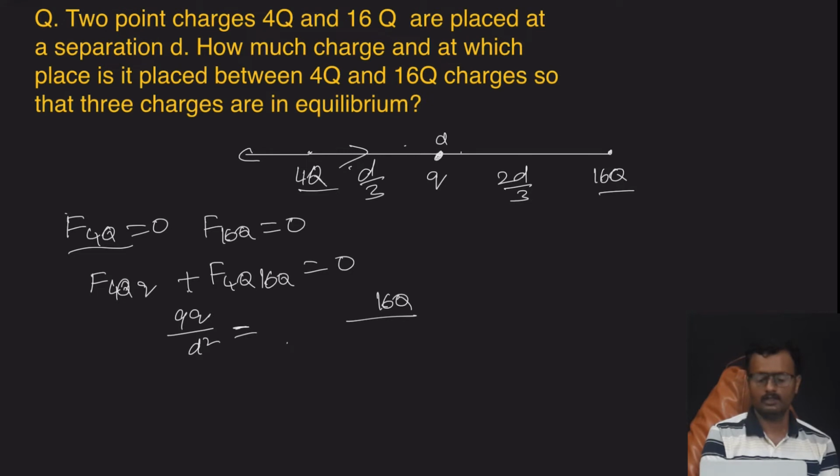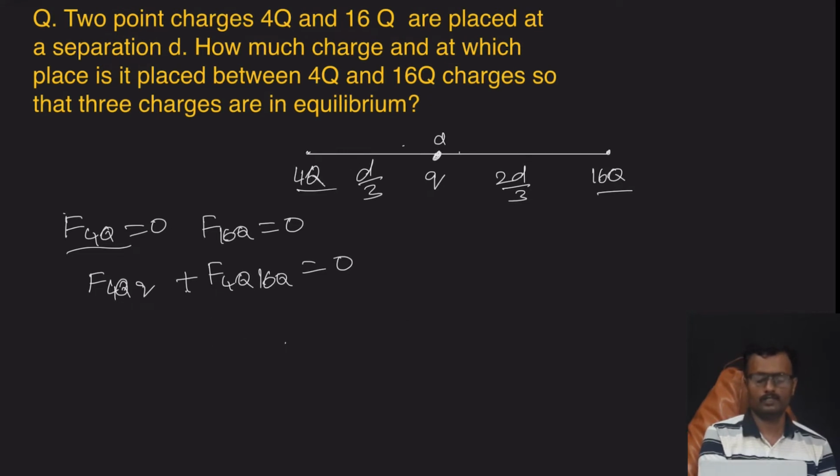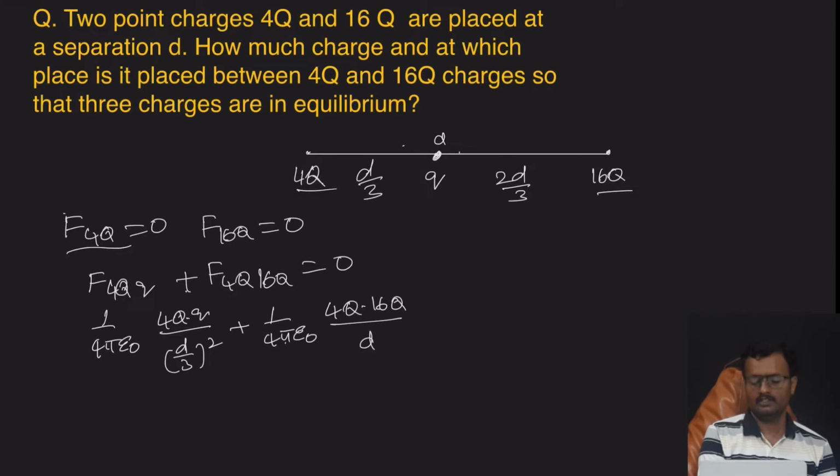Force on 4q by q is 1 by 4 pi epsilon naught, 4q into q by the distance d by 3 whole square, plus 1 by 4 pi epsilon naught, 4q into 16q by the total distance d square, that is equal to 0. So bring the plus term to the other side, then it becomes minus. 1 by 4 pi epsilon naught cancels. 4q cancels.